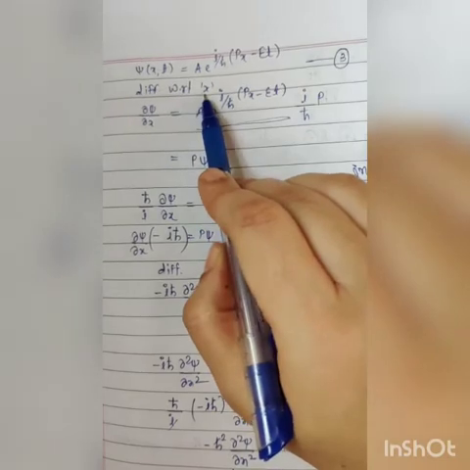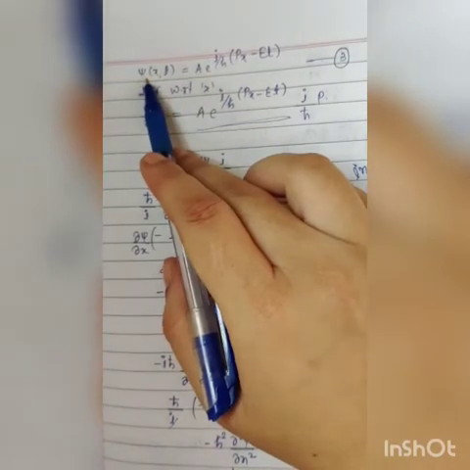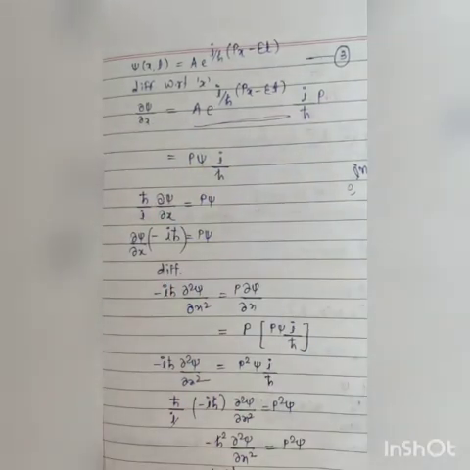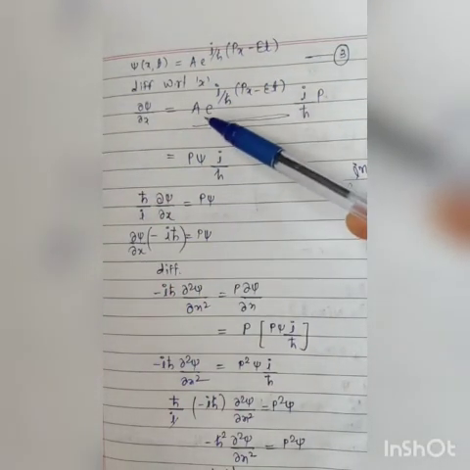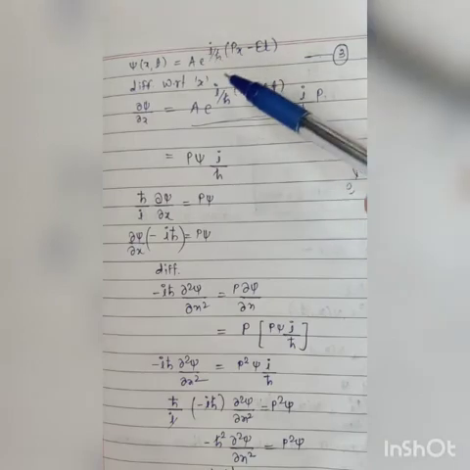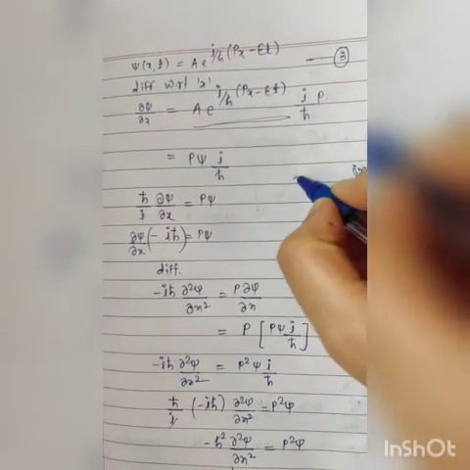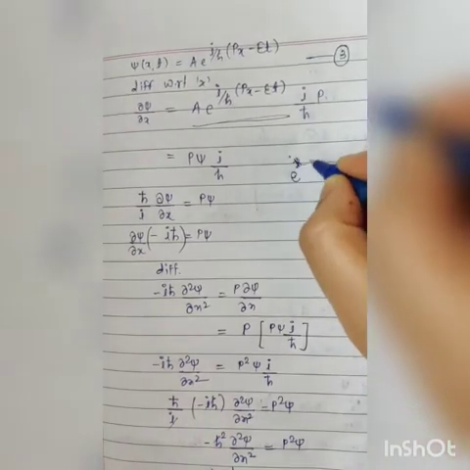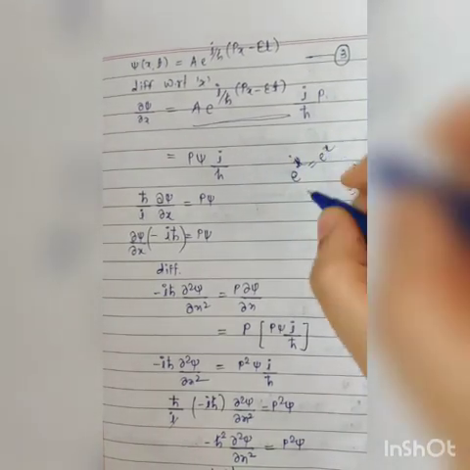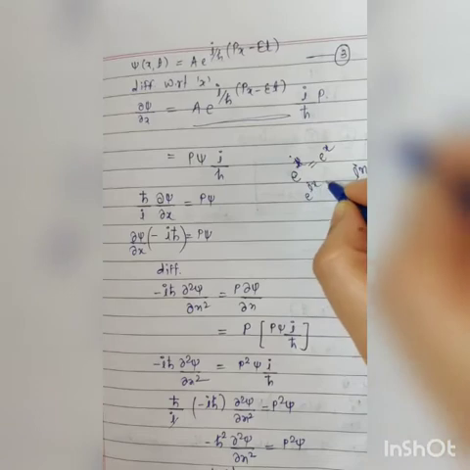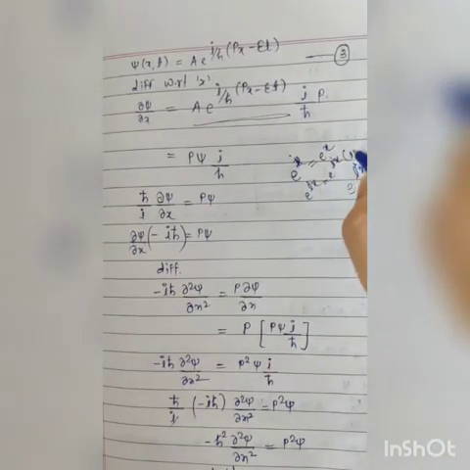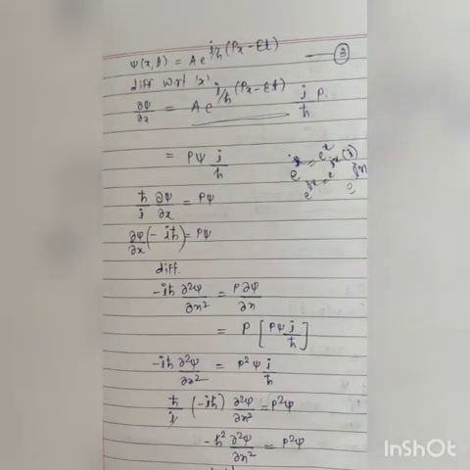Differentiate with respect to x. Then dou psi by dou x is equal to A as it is, which is constant. Then the derivative of e raised to ix is e raised to ix, but the coefficient of x is i, so take the coefficient as it is.